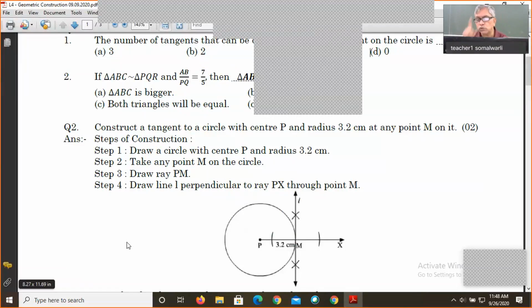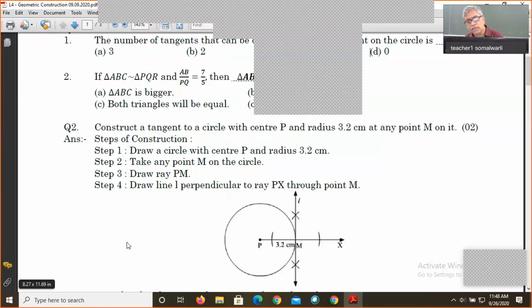To draw the tangent to the circle from point M, we are drawing the perpendicular. How to draw the perpendicular? We can take some distance in the compass and draw two arcs on PX, one arc here and one arc there. Then, keeping some more distance or less distance or equal distance, we will take that compass and keep it on both the arcs.